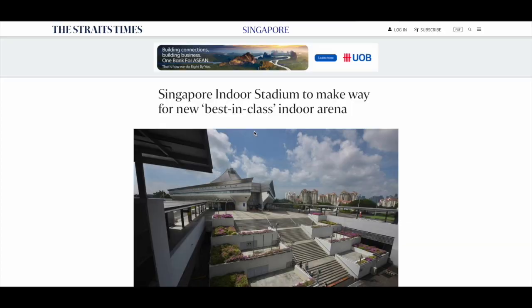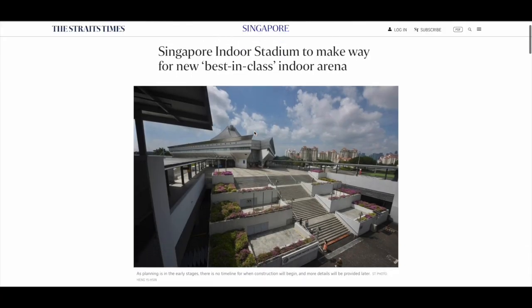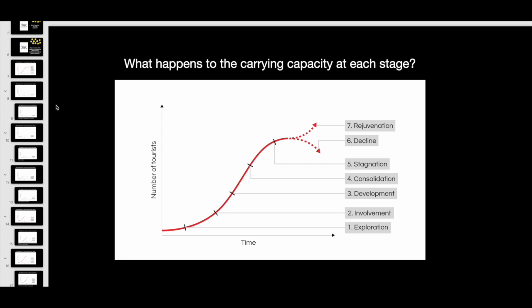There's also news of us trying to have a bigger and better indoor venue to hold more concerts to attract more tourists. So looking at all these decisions, my question to you is, which stage of tourism development do you think Singapore is at right now, and why do you think so? We'll continue to discuss this in class.